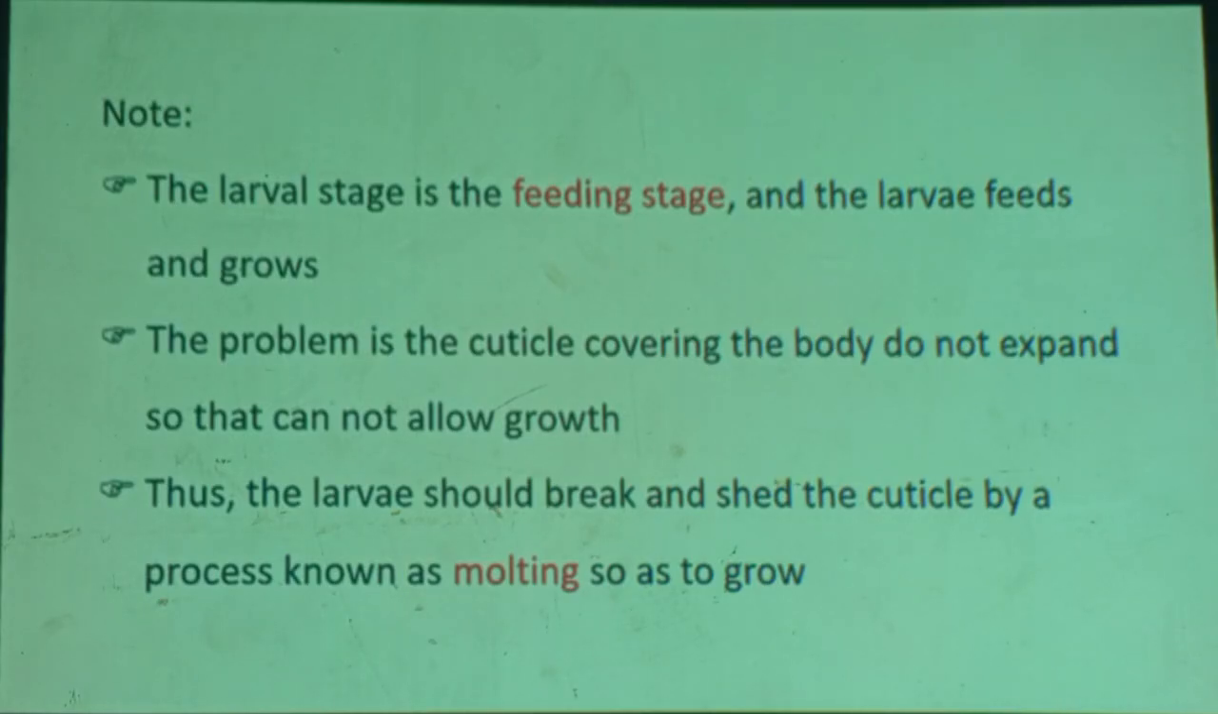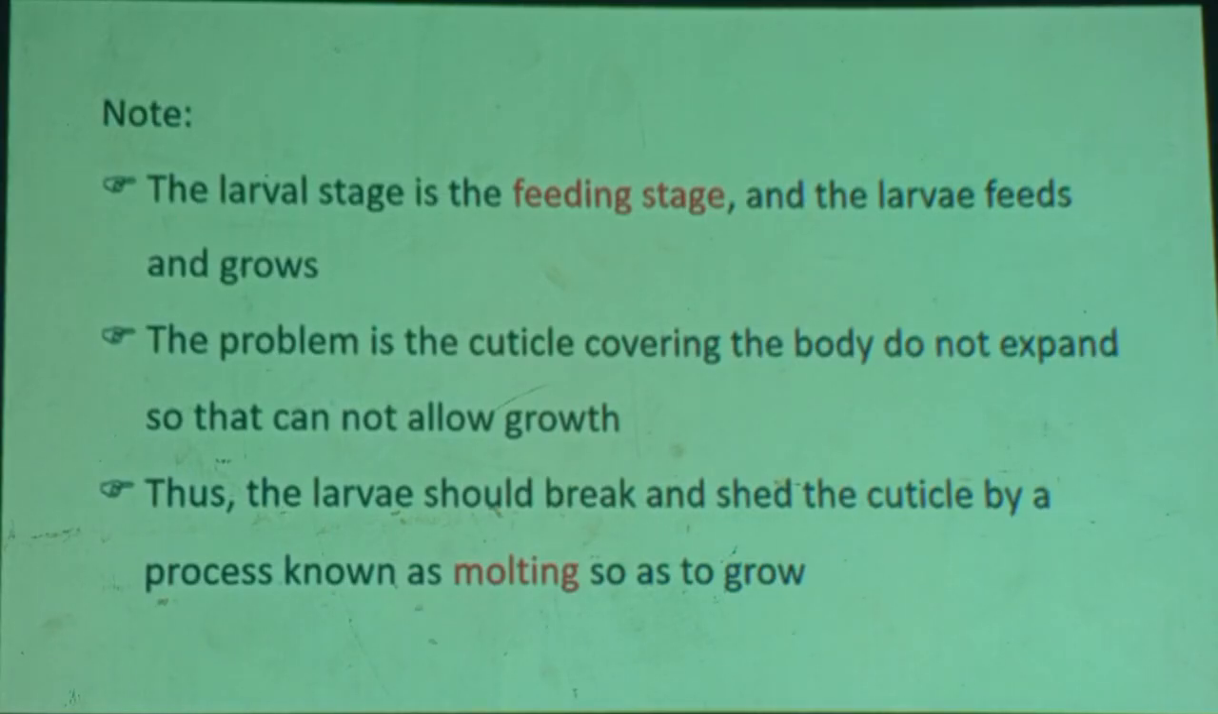The problem is that when the larva eats and grows, it increases in size. But there is one problem. What's that problem? The outermost covering of the body of the larva is covered by cuticle, which does not allow growth. It's tight. It is not relaxing. Therefore, for the larva to grow from a smaller to a larger size, first it must break the cuticle, the outermost covering.